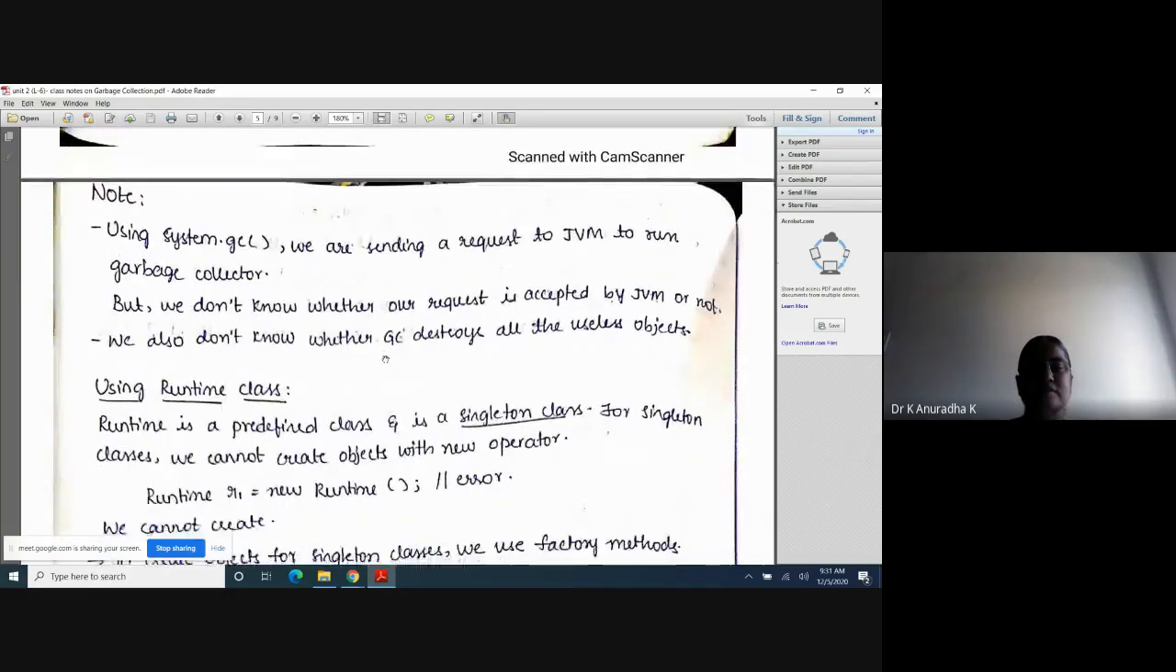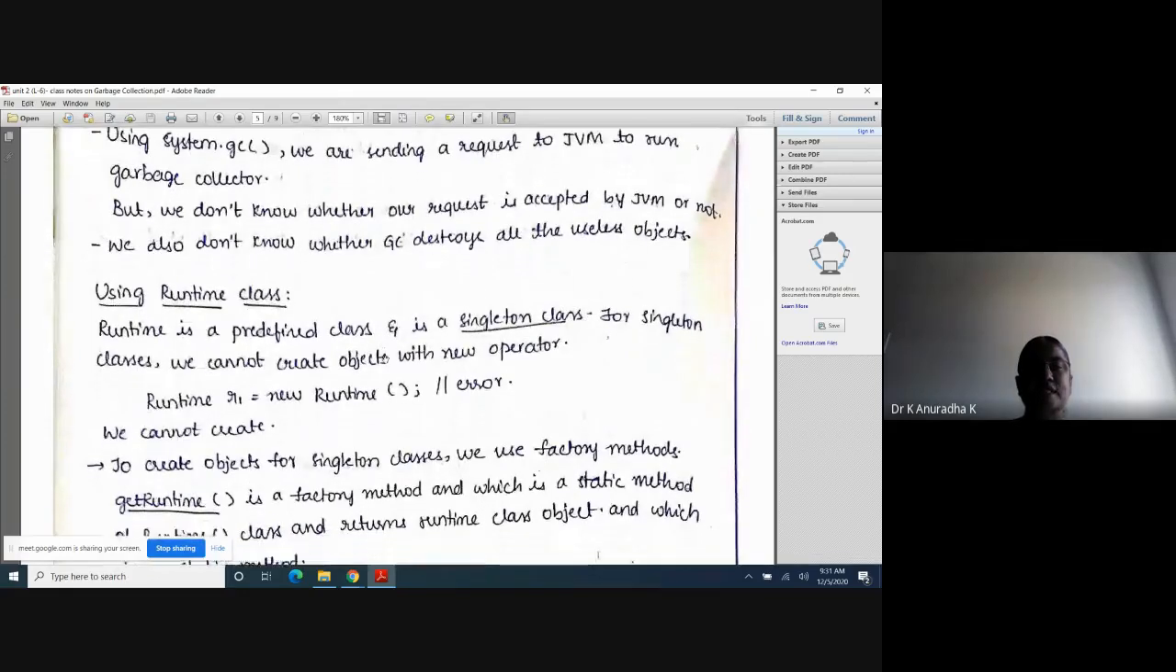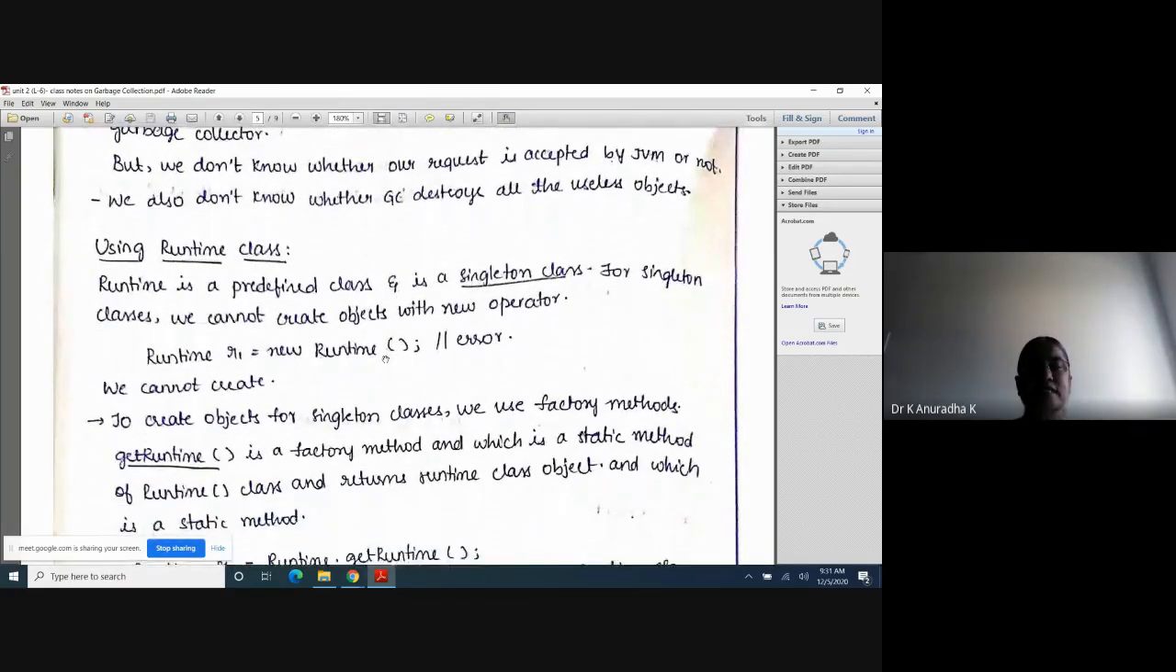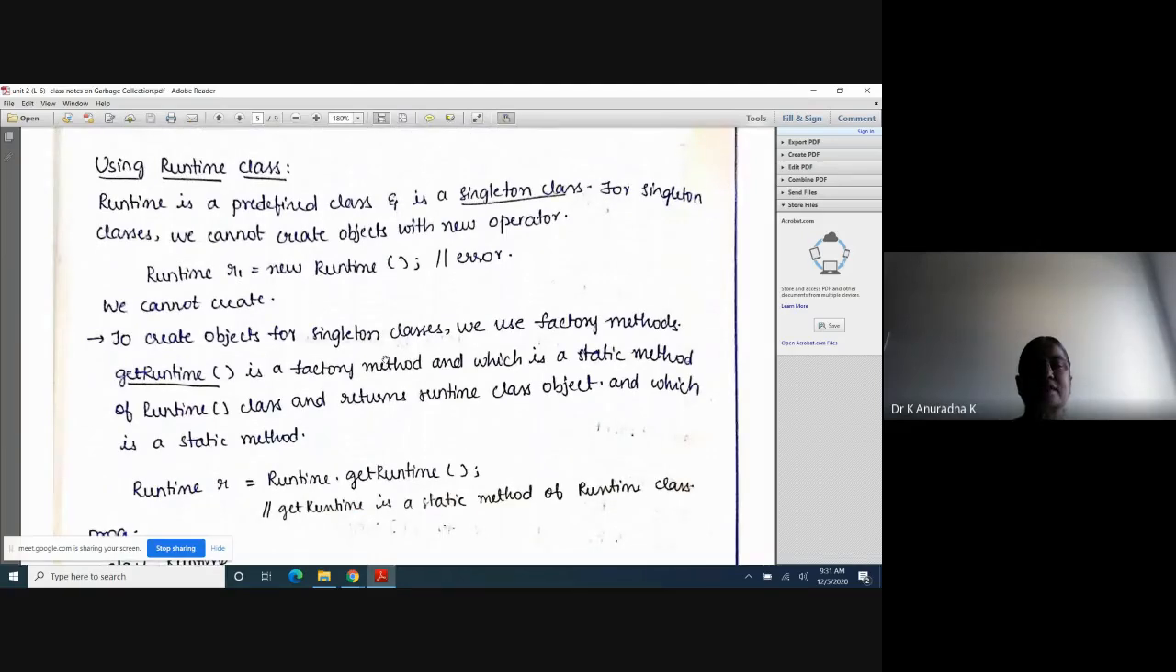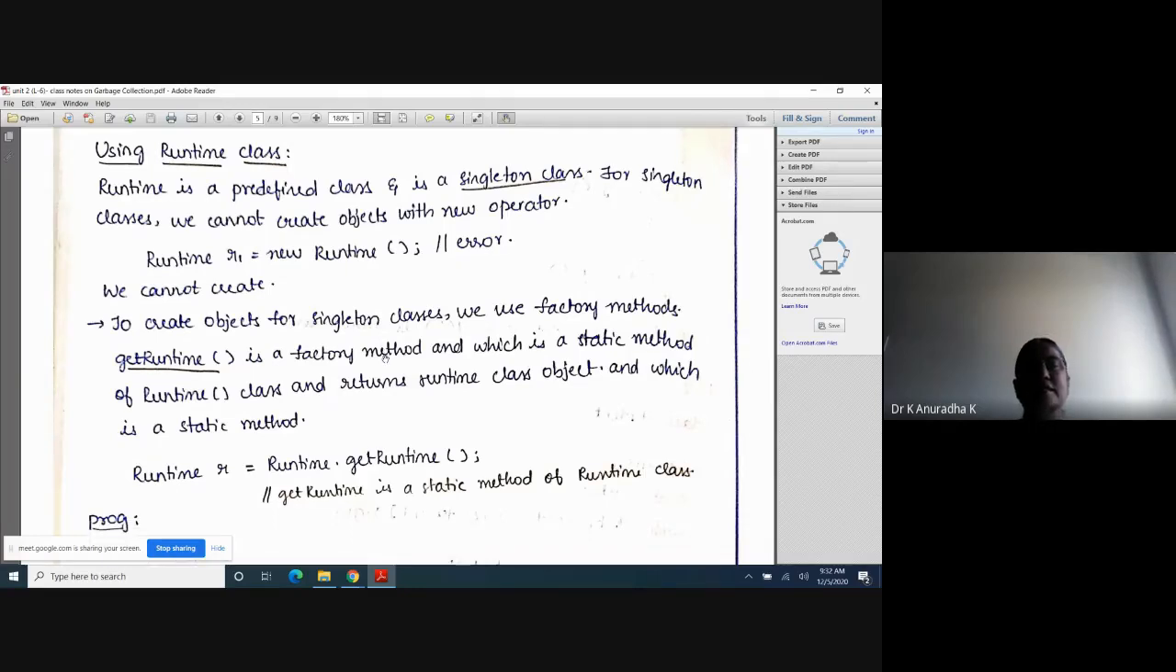Next, the second one is using the Runtime class. So there are two ways to request JVM to run the garbage collector. First is using the System class. Inside the System class, one static method is there, that is gc. Using the gc method of the System class, we can send a request to JVM to run the garbage collector. That is the first program. The second way is using the Runtime class. Runtime is a predefined class and it is a singleton class.